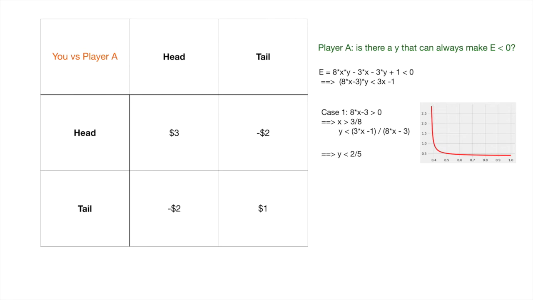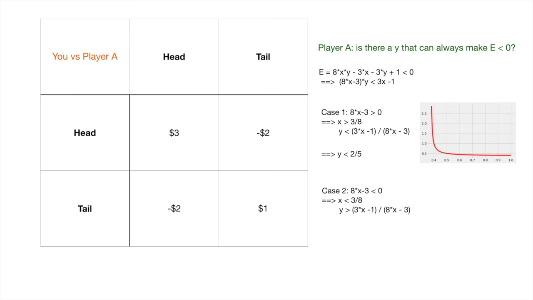And for this particular one, we can see when X equal to 1, Y has the minimum value, which is 2/5. So then, since this function is decreasing, when X is greater than 3/8, we know Y has to be less than 2/5.